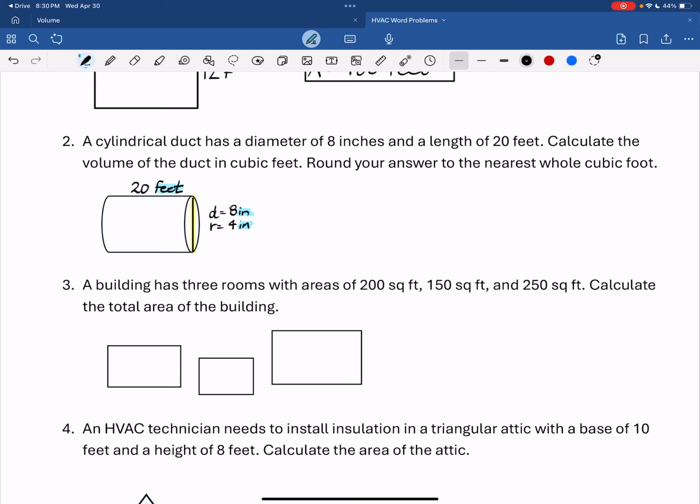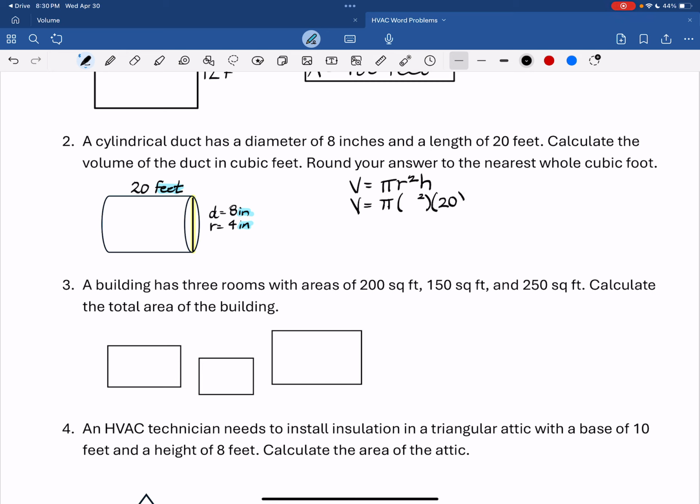So before we decide if we convert everything to feet or inches, let's read the rest of the problem. Calculate the volume of the duct in cubic feet. Round your answer to the nearest whole cubic foot. So we need everything in terms of feet. My formula, volume equals pi r squared h. Volume equals pi times the radius squared times the height.